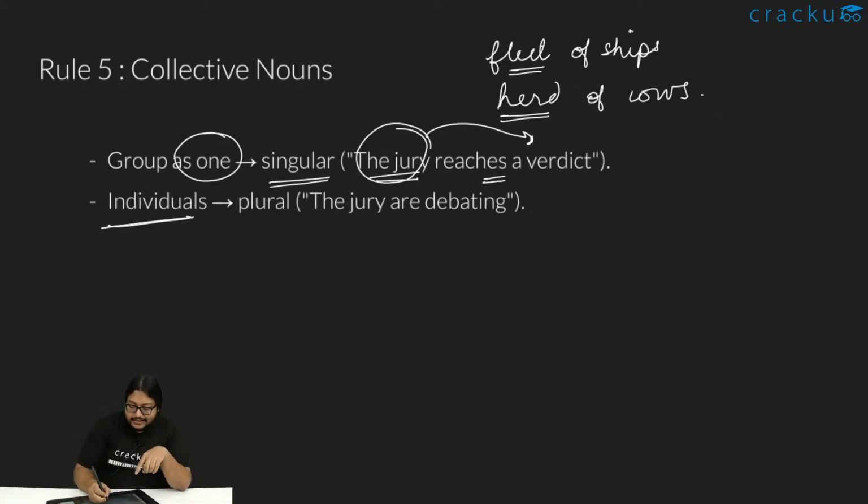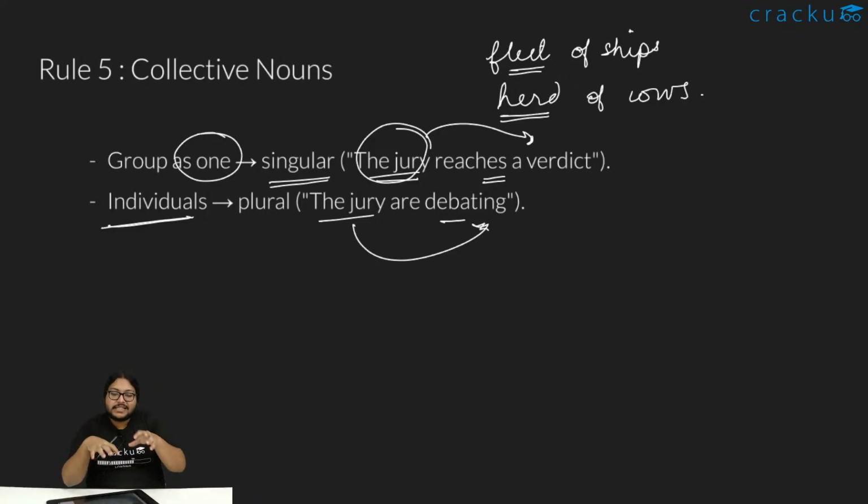Similarly, in the second sentence, see, the jury are debating. So when the jury is debating, it's not like I am debating with myself. It's like the people in the jury, they are debating amongst themselves. So tabhi the jury is not one unit, rather it's like in a unit many people. So tabhi they are treated as individuals. So tabhi we'll use an are, tabhi we'll use a plural form of the verb, tabhi we will not use a singular form.